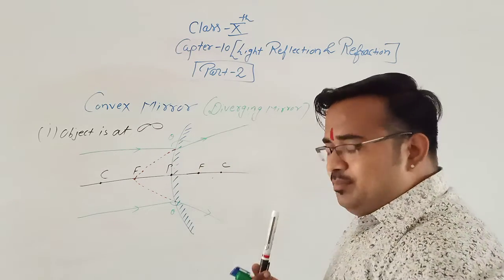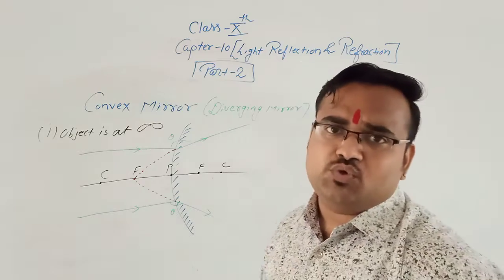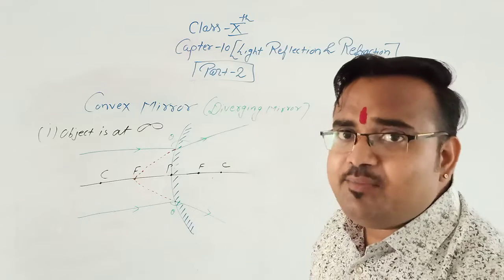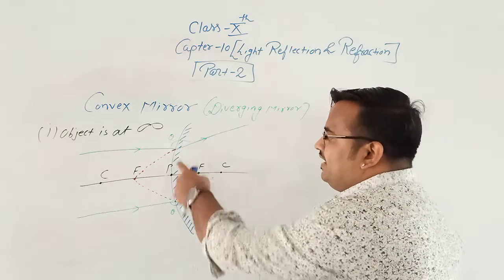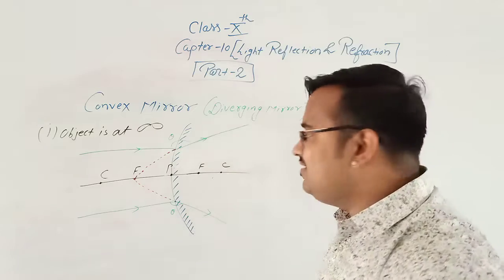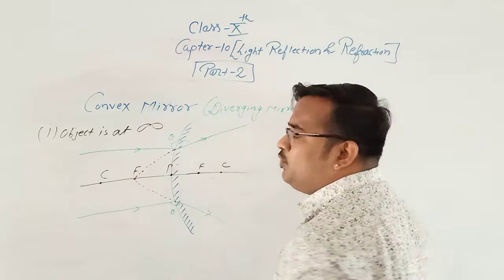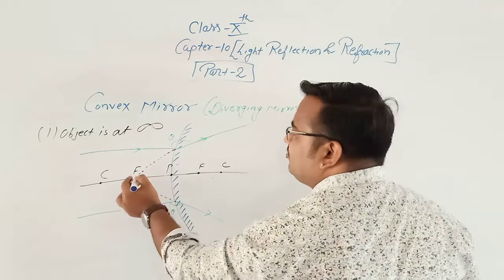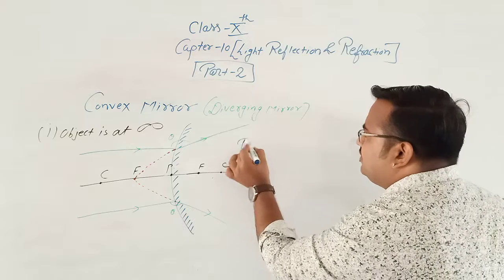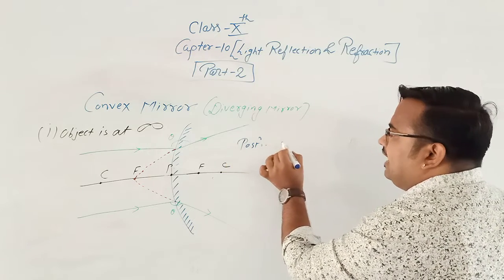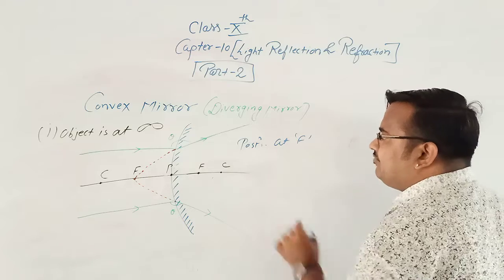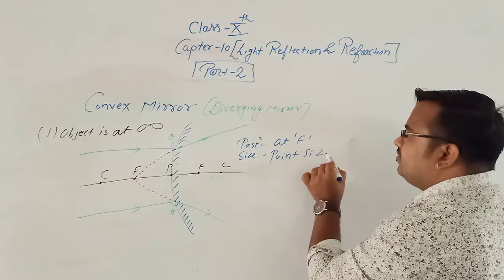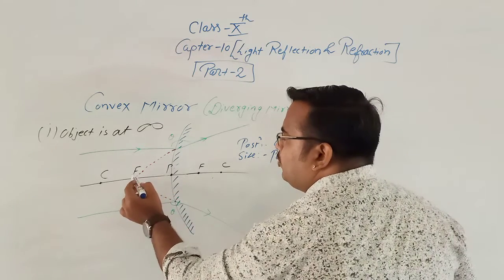That means the image is formed, real or virtual. See, when the reflected rays actually meet each other, the image is real. But here the reflected rays are not meeting each other because they are diverging. We have produced them to meet each other. So the image is a virtual image. First we will write the position: at F. What is the size? Point size.